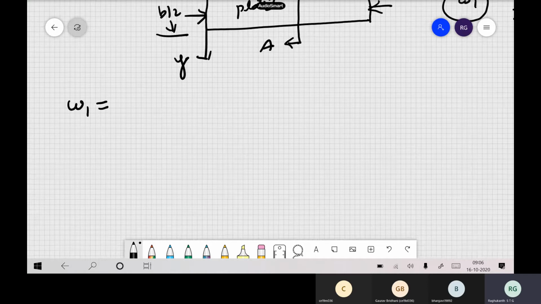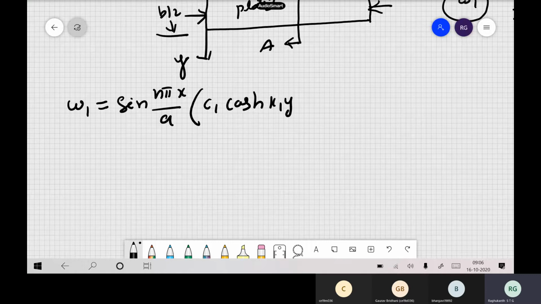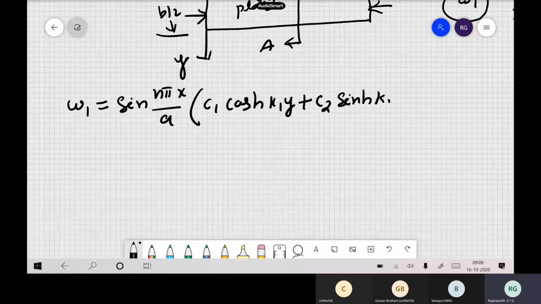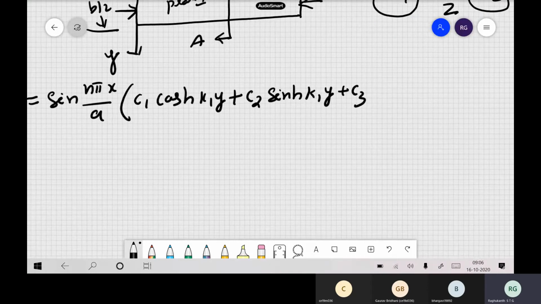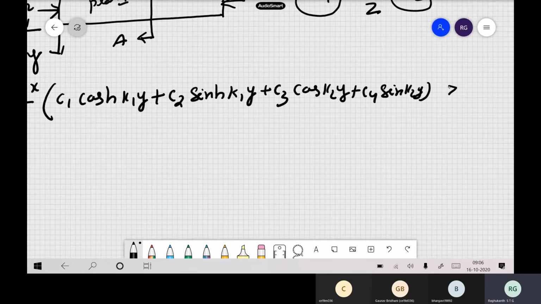So W1, we write this as sum of sine n pi x by a, and in the y direction, because we are not sure about the boundary conditions, cos hyperbolic k1 times y plus c2 sine hyperbolic k1 times y plus c3 cos k2y plus c4 sine k2 times y. So this solution is valid for y greater than or equal to 0.